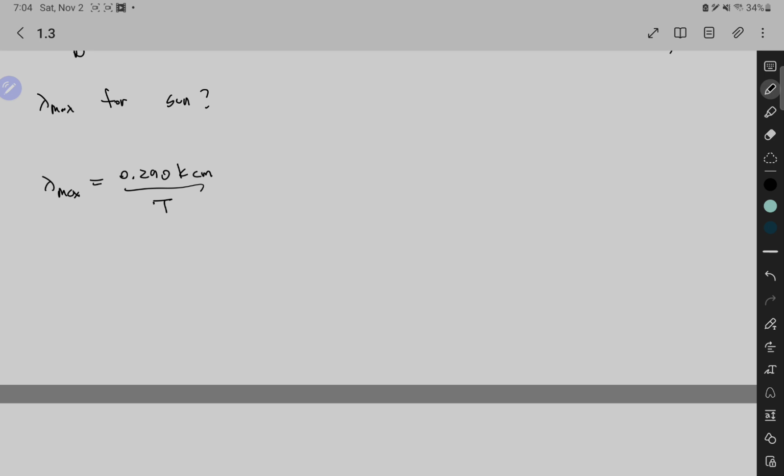divided by T, right? So we know the surface of the Sun is 5,800 Kelvin. So this is going to be simply 0.290 K cm divided by 5,800 Kelvin. This gives 5 times 10 to the power of negative 5 centimeter, which is 5,000 angstroms.